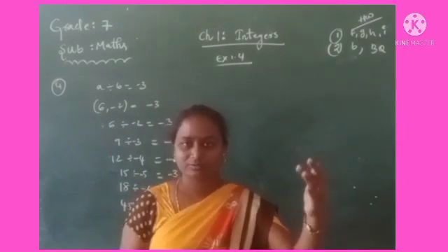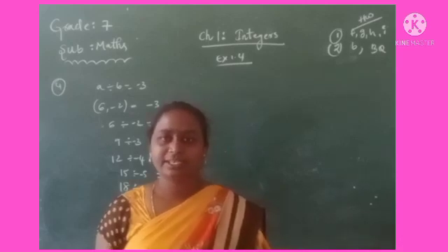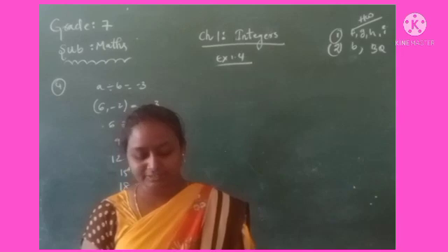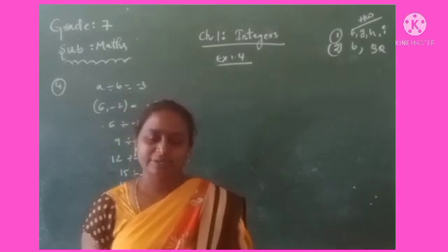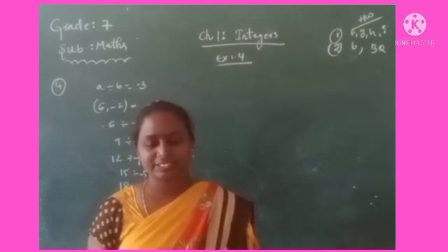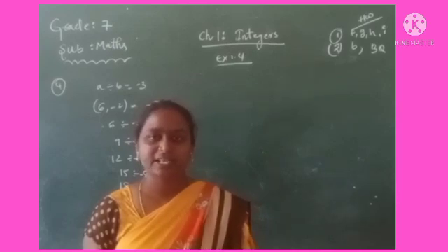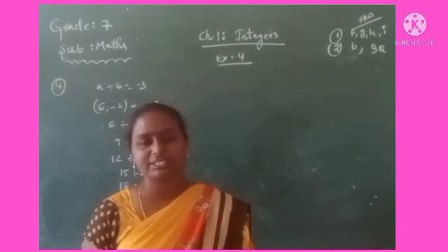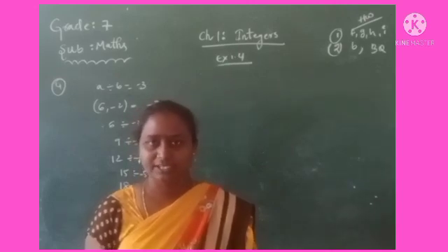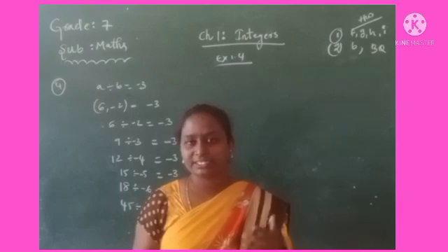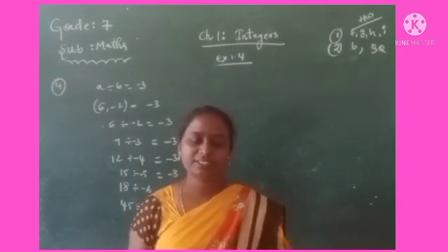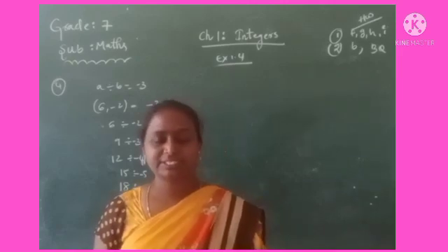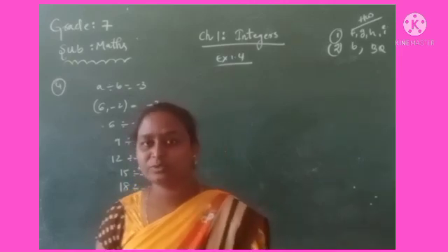Now if it decreases at the rate of 2 degrees Celsius per hour, at what time will it reach 8 degrees Celsius below 0? How to show this one?